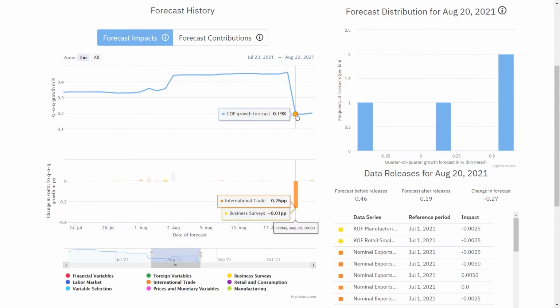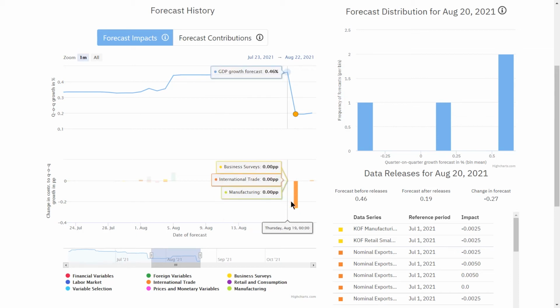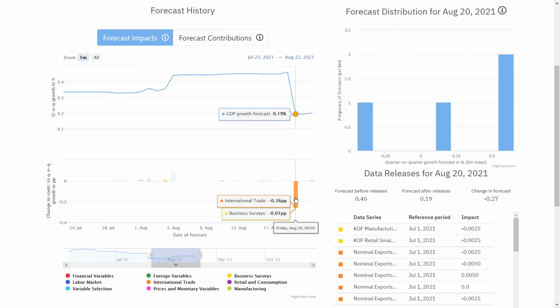In the lower part of the chart, you can see the impact of new data releases on the forecast for this specific date, aggregated to categories. In this case, new releases of variables in categories International Trade and Business Surveys cause the forecast to be revised downwards. More details of what drove the revision of the forecast can be found in the Data Releases table.